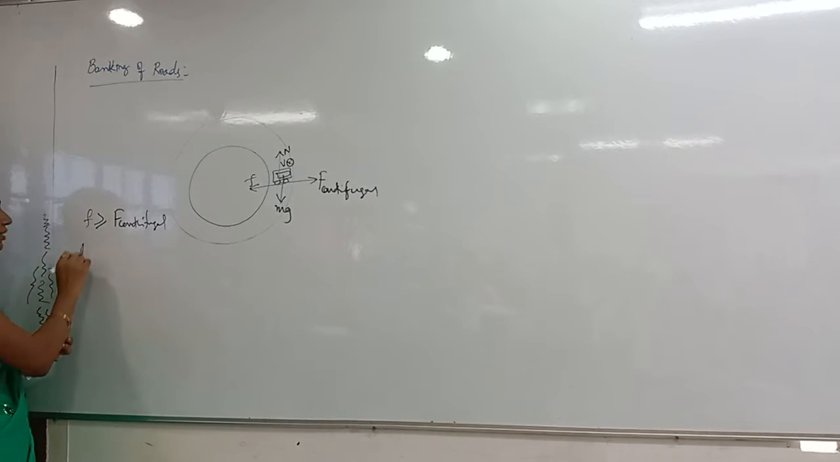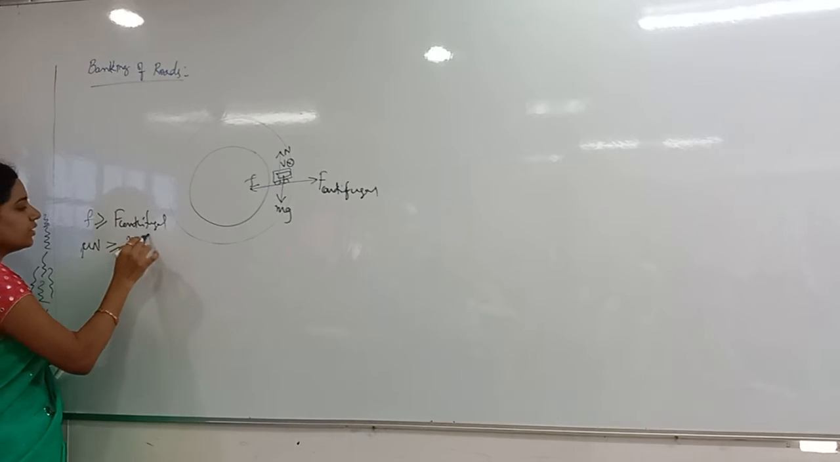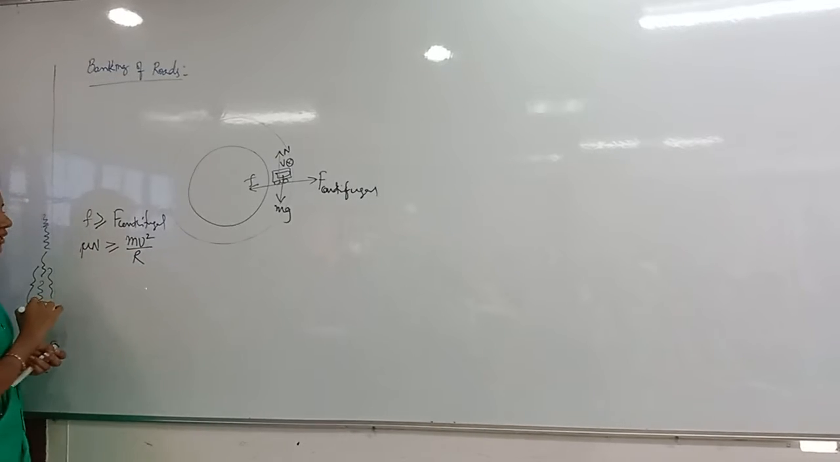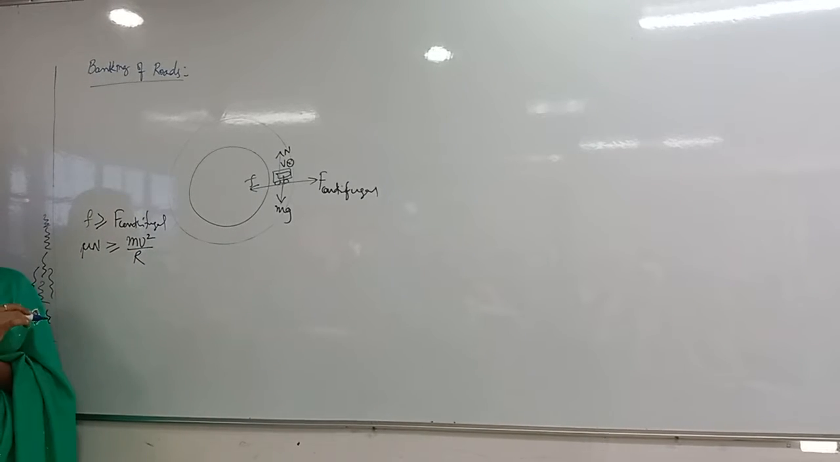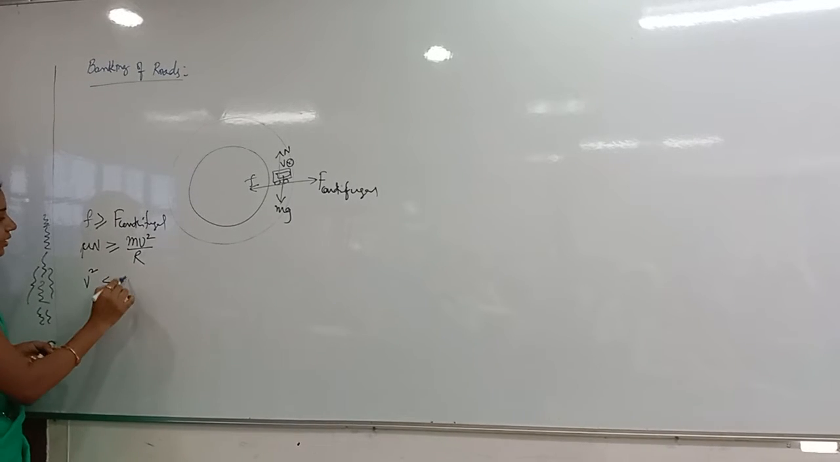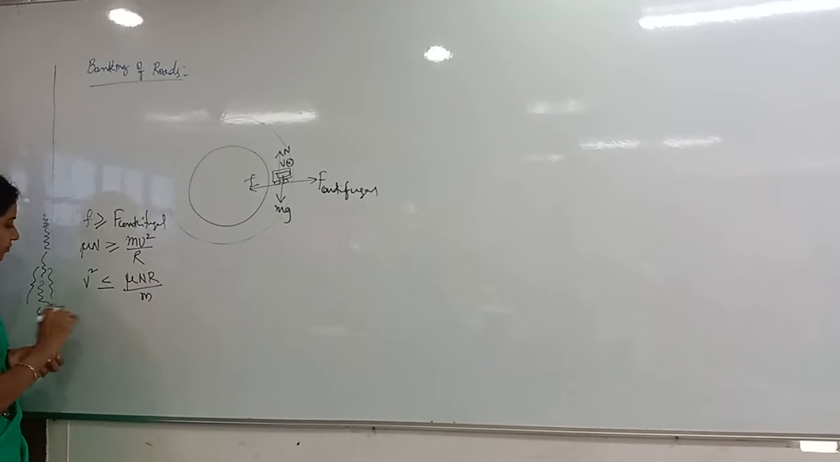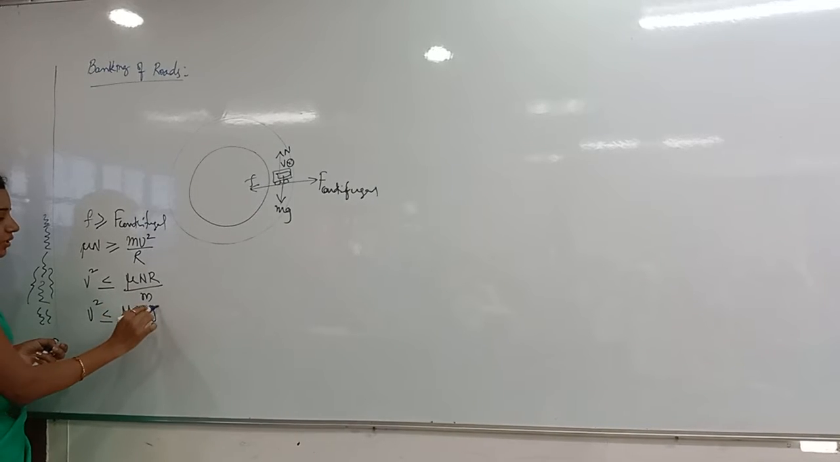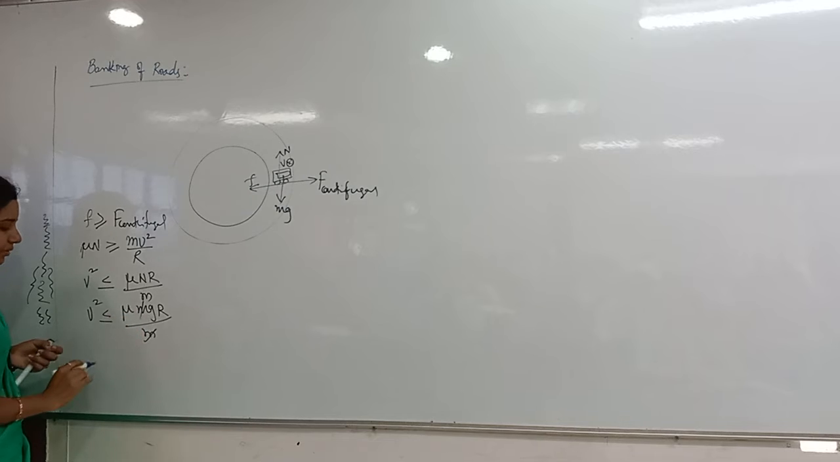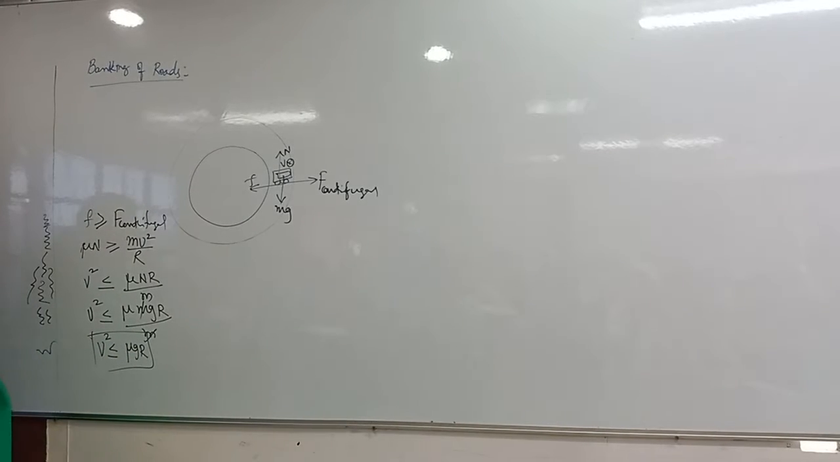What is the friction formula for us? Mu into normal reaction greater than or equal to the centrifugal force, which is mv square by r, we have taken. By the way, you have to find out the velocity only. For that, v square less than or equal to what can I write? Mu into N into r divided by m. Then v square less than or equal to mu into N, nothing but what? Mg only, into r divided by m. m gets cancelled. v square less than or equal to mu g r, and v equals under root mu g r we got. This is the formula.